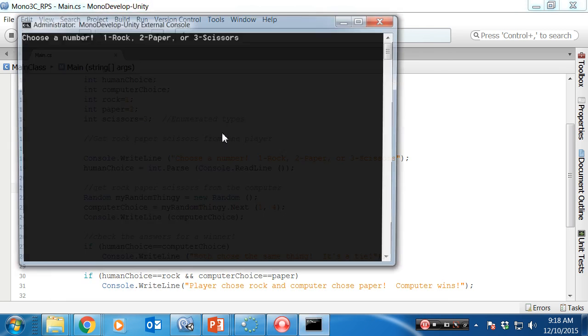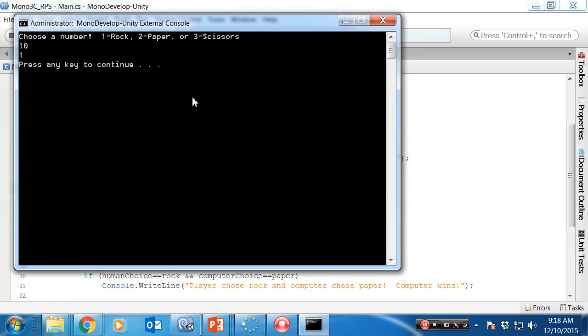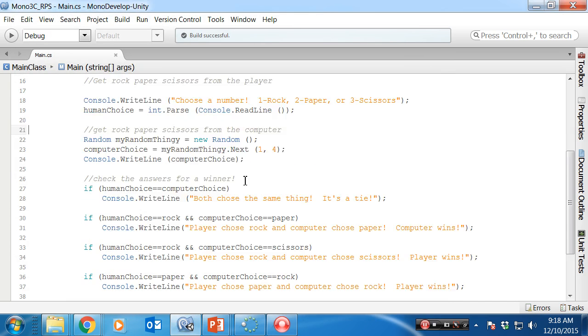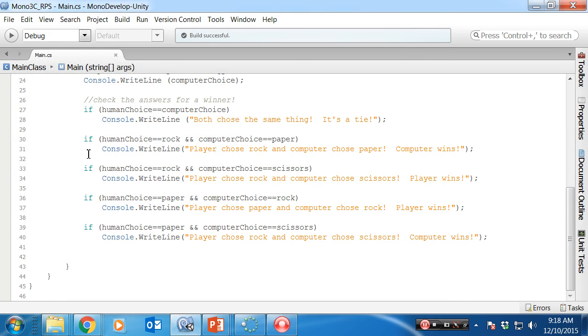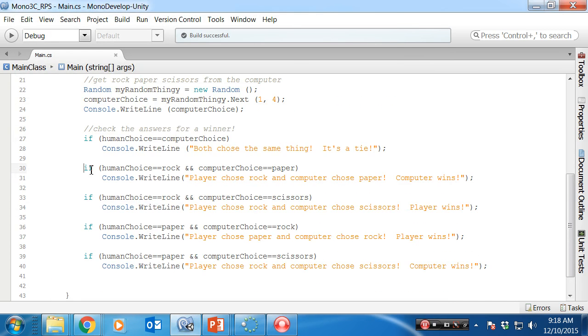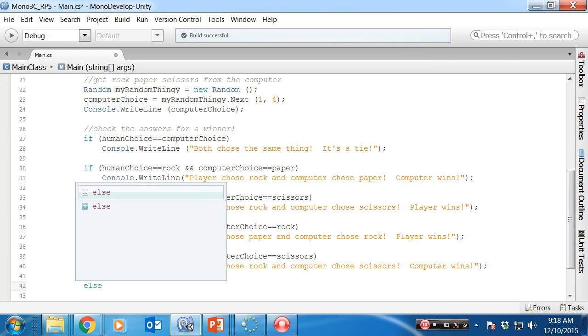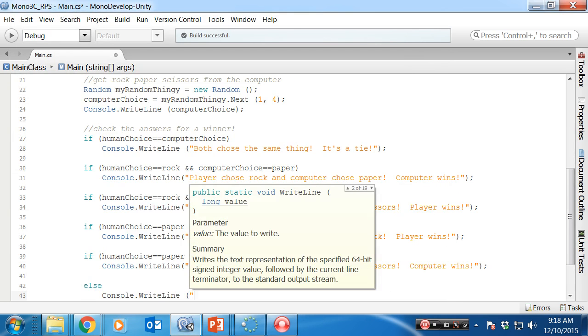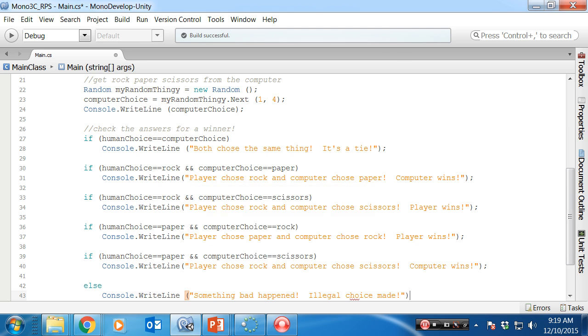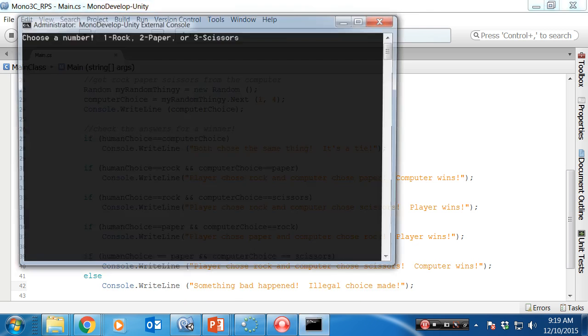I'm going to run it again. I'm going to choose 10 and versus 1. So yeah, I don't have anything in here that takes care of that. So first thing I want to do is have a final condition that says else console.write line something bad happened, illegal choice made.